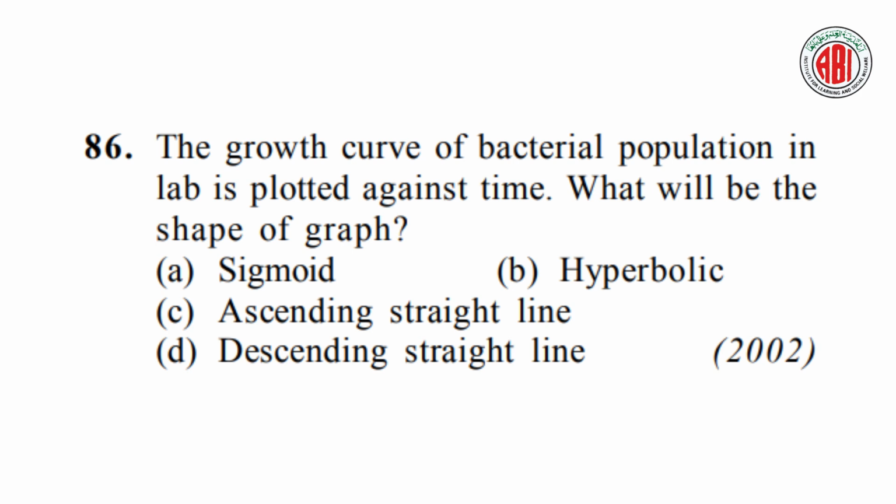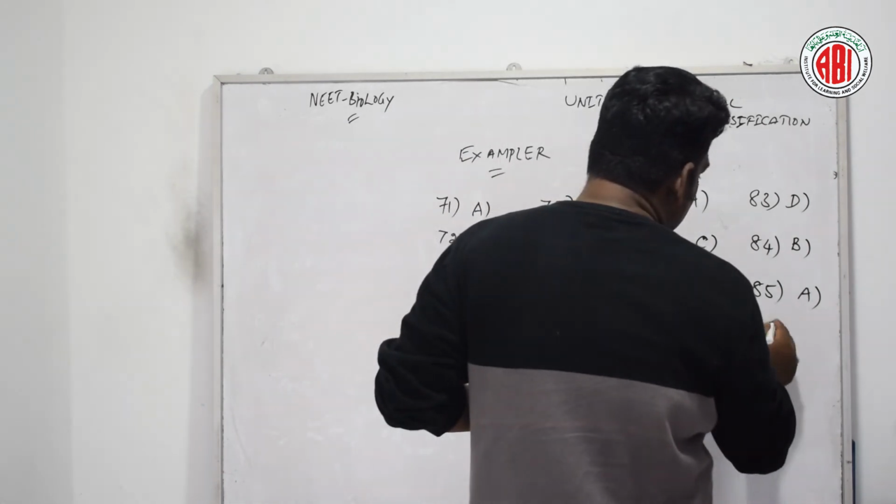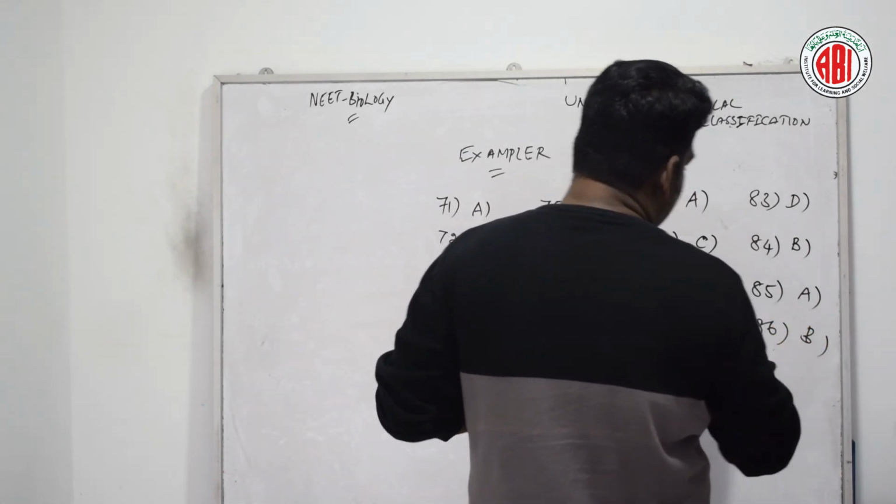The growth curve of bacterial population in the lab which is plotted against time. What will be the shape of graph? Here are four different options given: sigmoid, hyperbolic, ascending straight line, descending straight line. Let us see the right answer. According to question number 86, option B is the right answer.